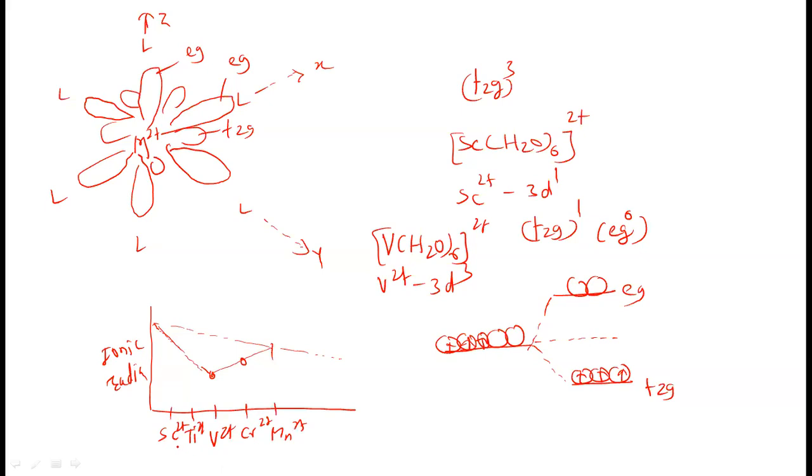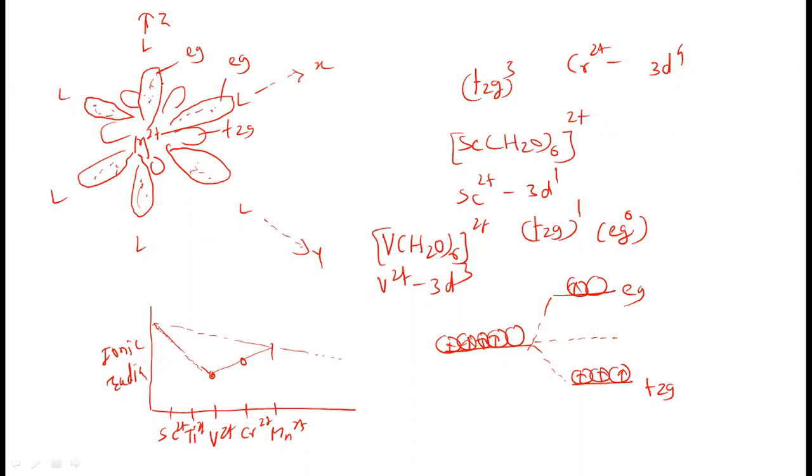So why will it increase later on? Because electrons are entered into the Eg orbital. See now, next for chromium. Chromium 2 plus. What is the electronic configuration? 3d4. 4 electrons are now here. And in the high spin complex, when the weak ligands are there, that electron will enter the Eg orbital now. Now electron density will be here in the Eg orbital. One electron is here, but electron density is here.